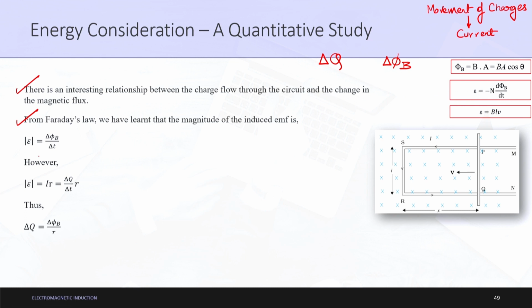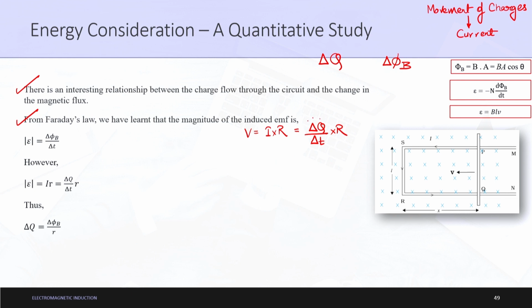However, we know that voltage is equal to I into R, and the rate of movement of charges per unit time is current. So, that is delta q upon delta t into R.